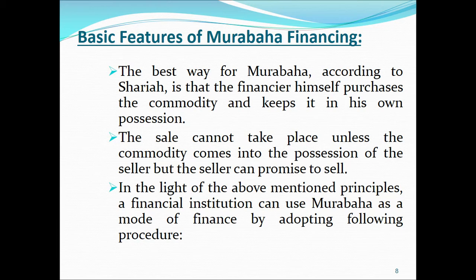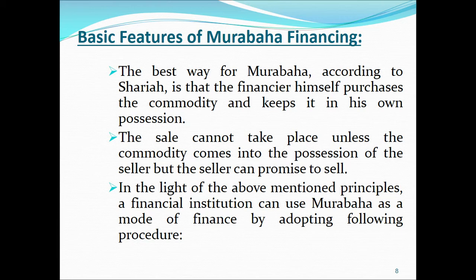Now here we want to describe the Murabaha, how it can be executed by the Islamic banks. The best way for Murabaha according to Sharia is that the financer himself purchases the commodity and keeps it in his own possession. The sale cannot take place unless the commodity comes into the possession of the seller, but the seller can promise to sell. So this is the ideal situation: if the Islamic bank wants to finance an asset, it should purchase that asset, get the ownership and possession, and then sell it to the third party.